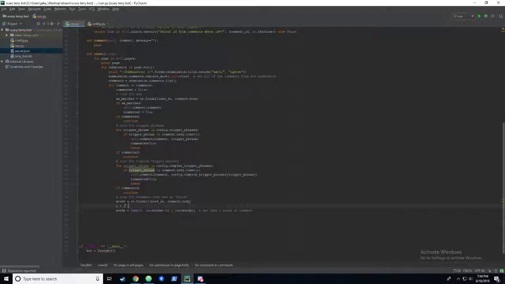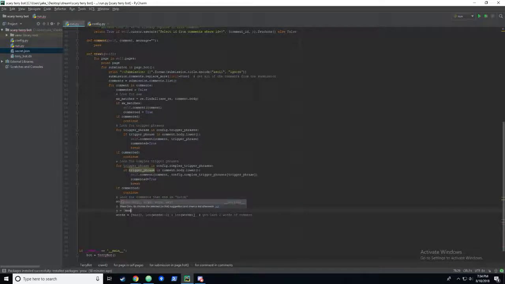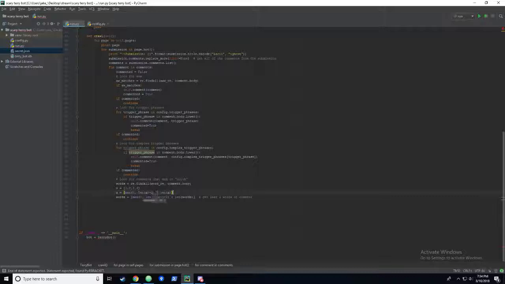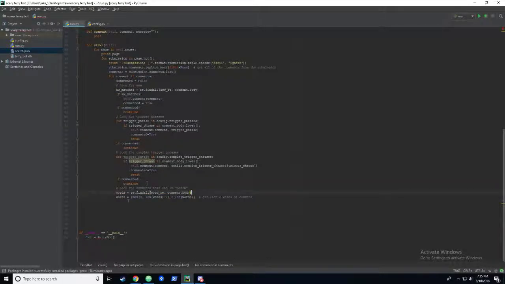So if you have a slice like this, 1, 2, 3, 4, and you say a equals max 0 and the length of a minus 2, and then, yeah, and then you slice it with the length of a, that should work. Why isn't that working? What am I doing wrong here? Oh, duh. Okay. Wow. Alright. Yeah, we need to get a slice of words, not just a slice of nothing. God, that was dumb. Okay.